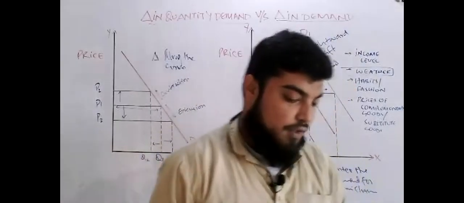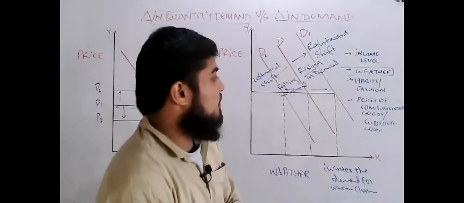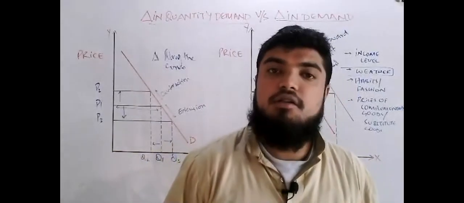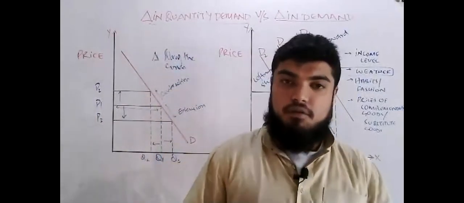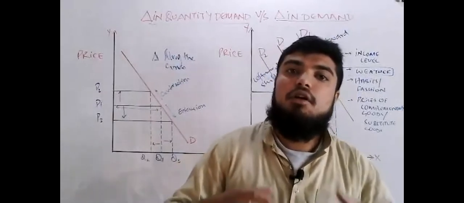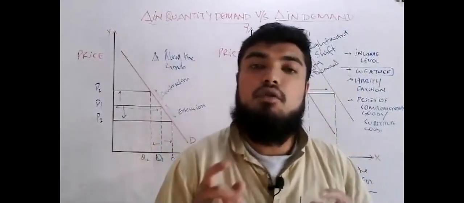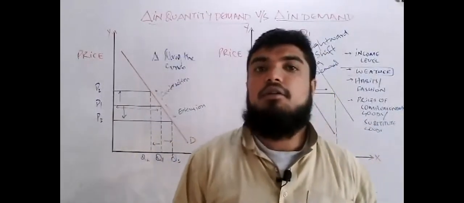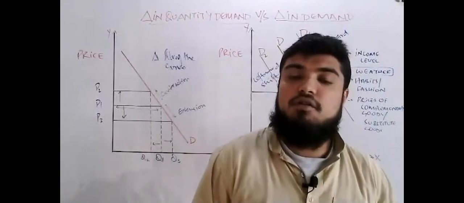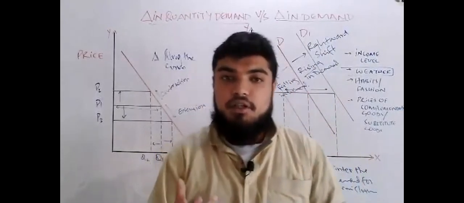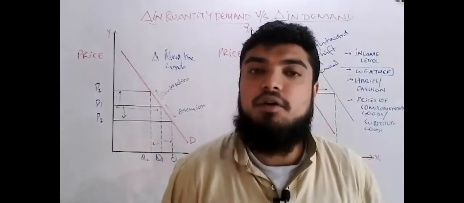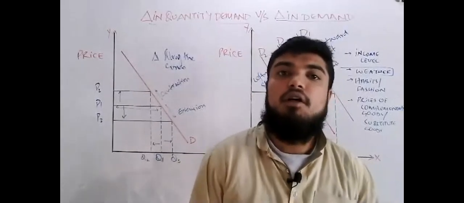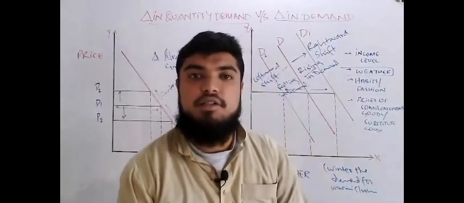Moving towards another example: what if the price of substitute goods rises or decreases? If the price of a substitute good increases, the quantity demanded for the current good will rise, because those who are using the substitute will also try to get the same good that we currently have. And what if the price of complementary goods changes? Let's have an example. If the price of fuel rises, the demand for vehicles declines. We have observed a fall in demand for vehicles when the price of oil rises.